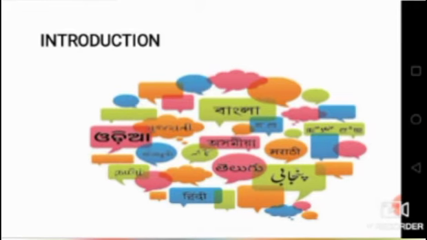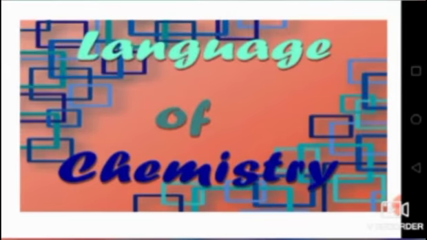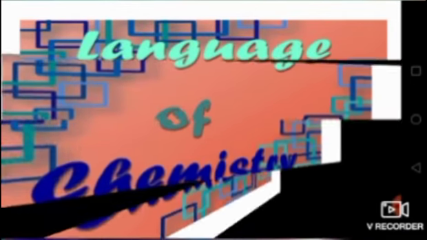Similarly, we are going to learn the chemistry language. So the chapter name is the language of chemistry. Now you may have a question: what will the language of chemistry be? It is nothing but a language made of symbols and formulas. So they are represented by symbols and formulas.